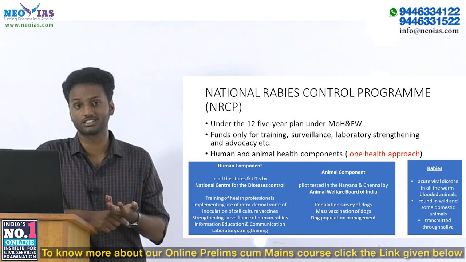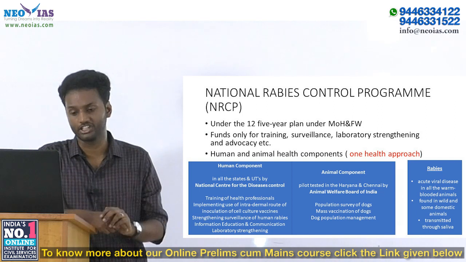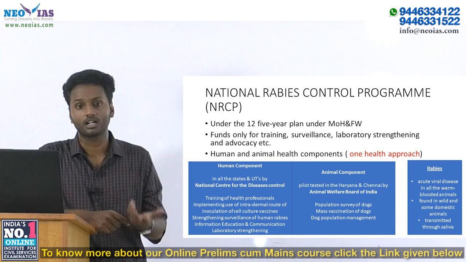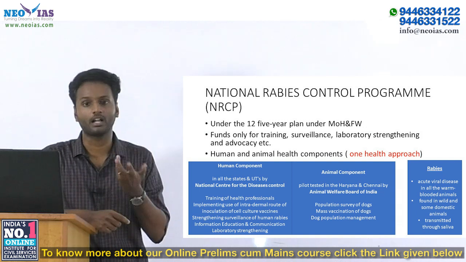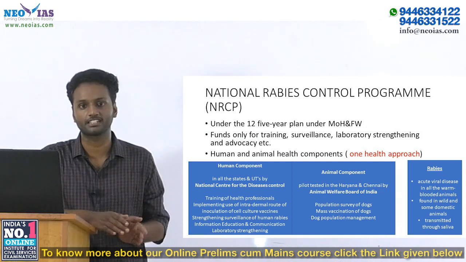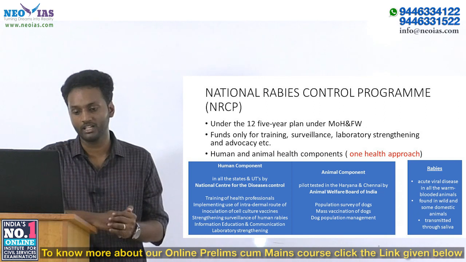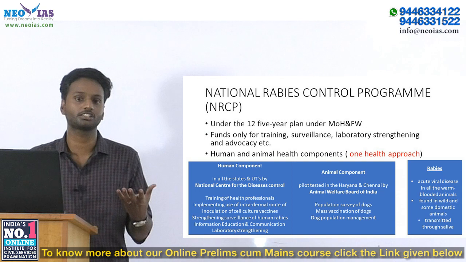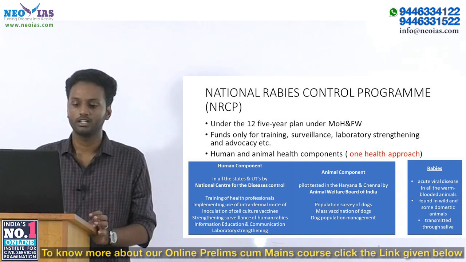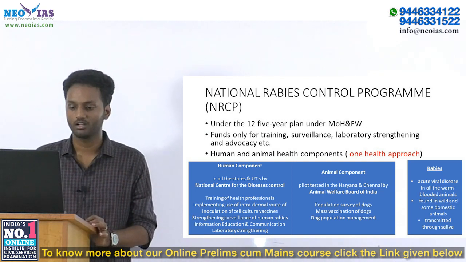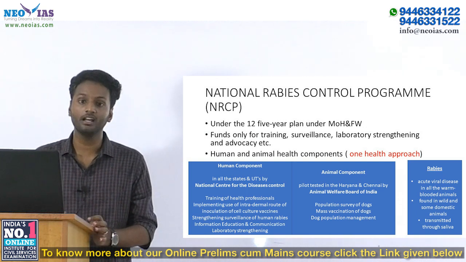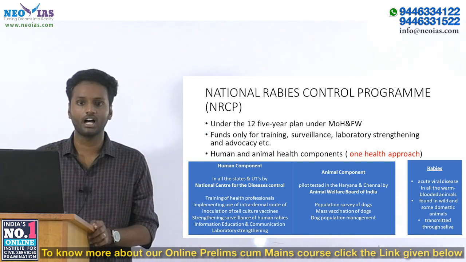Also surveillance of human infestations as well as education and communication to make people aware of such an infection happening. There is also the laboratory strengthening component to test for infections and aid in surveillance.